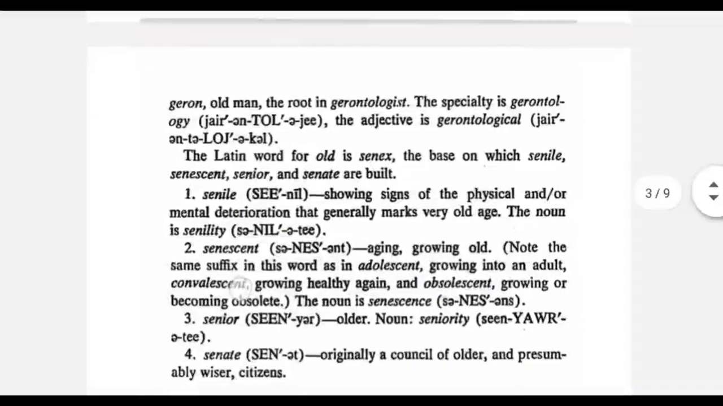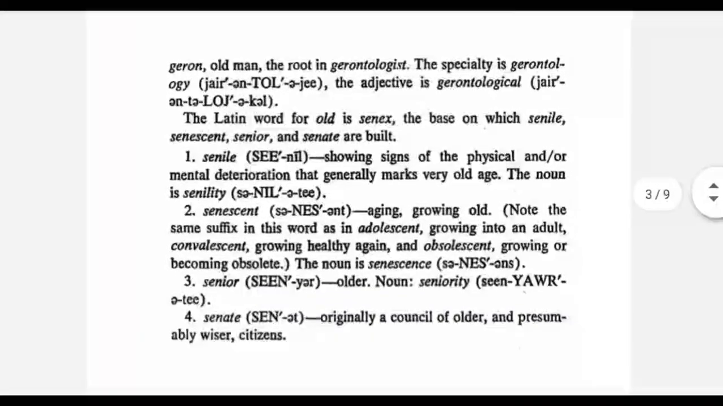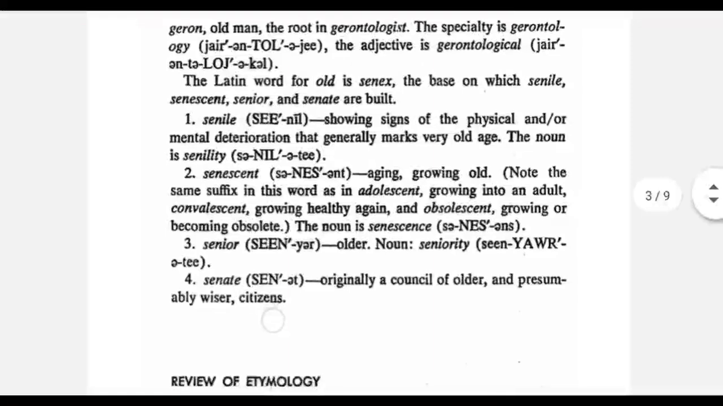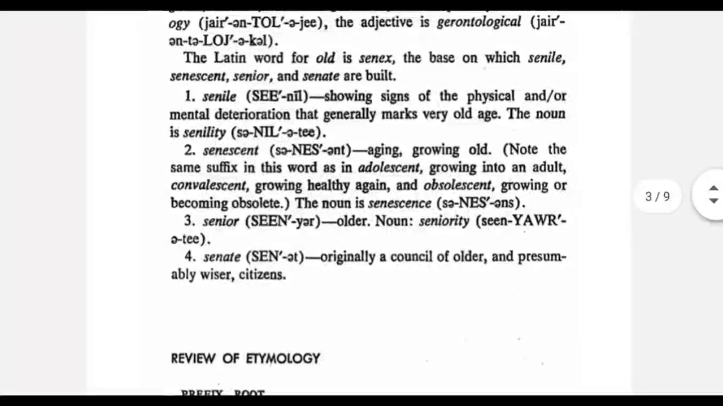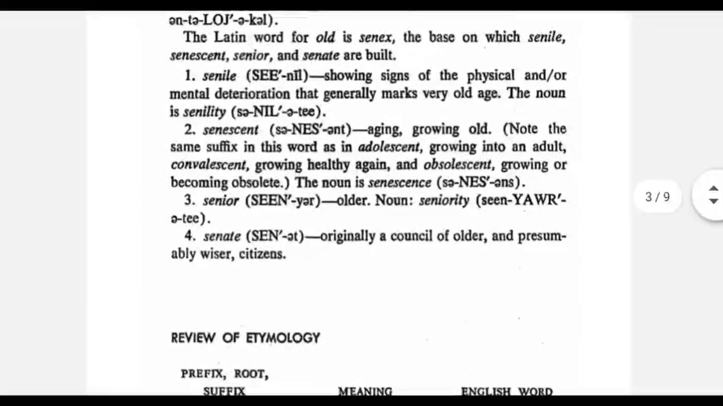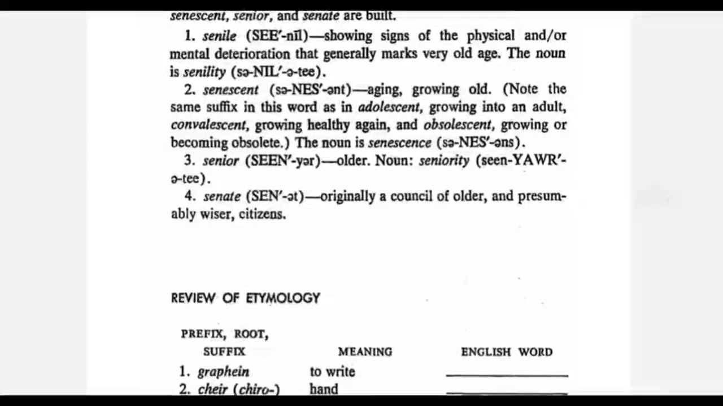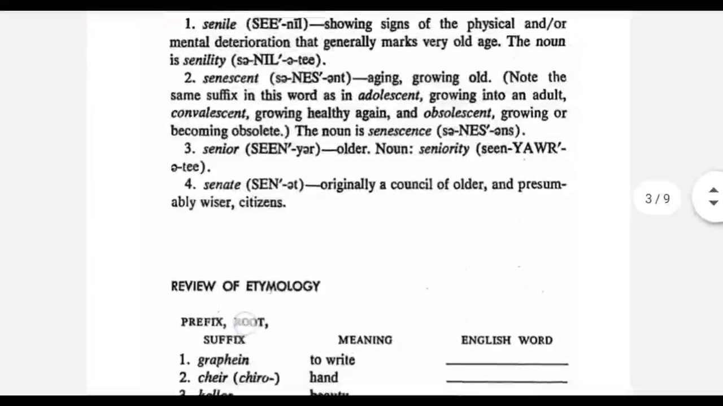The next root is senex, which also means old age, but this is a Latin root. Geras was a Greek root. So coming from senex, we have senile, which means diseases in old age. The next word is senescent, which means growing old.